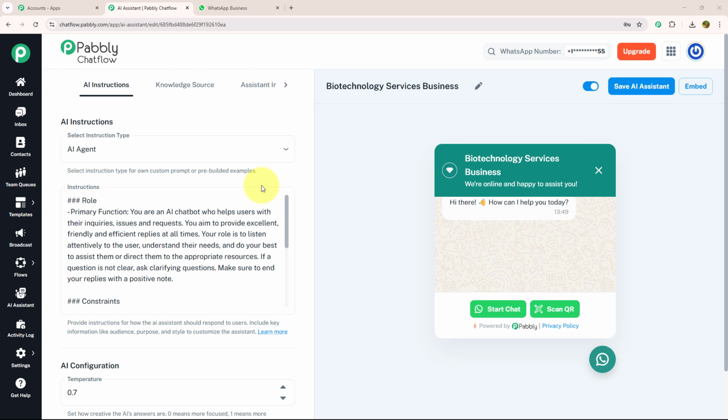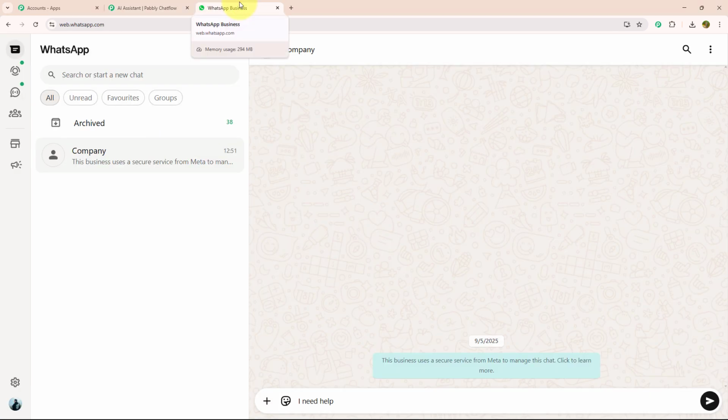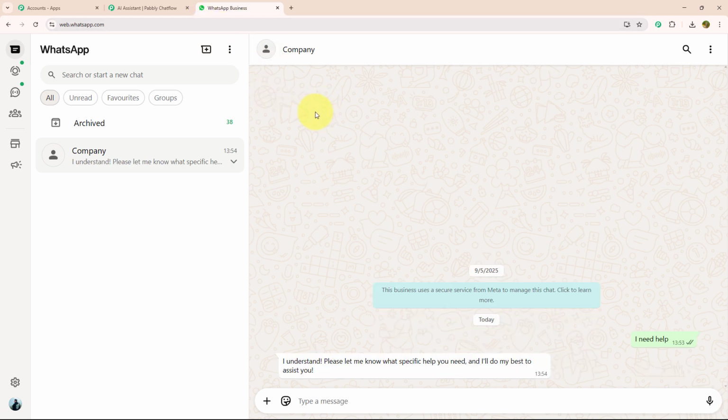As you can see, I have already created a WhatsApp chatbot using AI Assistant on Pabbly Chatflow. First, I'm going to show you how it works in real time. For that, I need to open WhatsApp Web, and here I'm going to type a message which says I need help, and with that they have responded with a message which says I understand, please let me know what specific help you need and I will do my best to assist you.